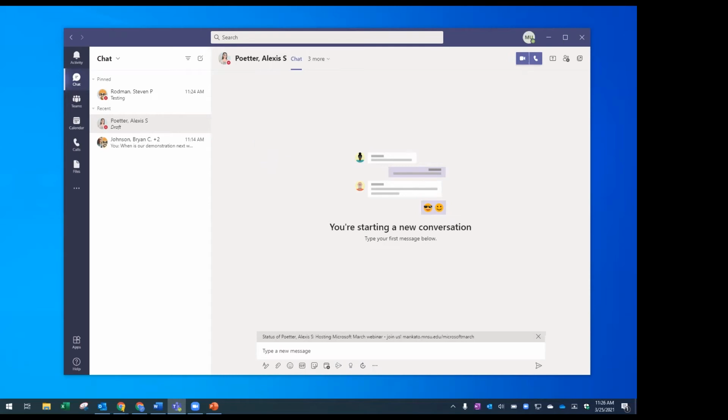And another important note, I think, is that we're using the Teams app, but if you have Teams open in an internet browser as well, phone calls and audio work very similarly. We'd be able to interact and have that conversation, whether I was in the full client or the browser.